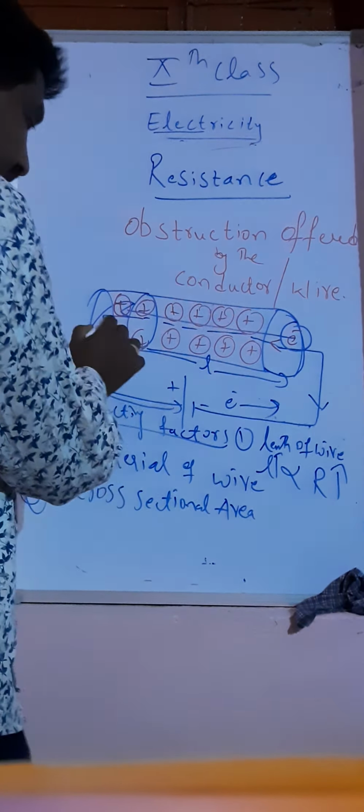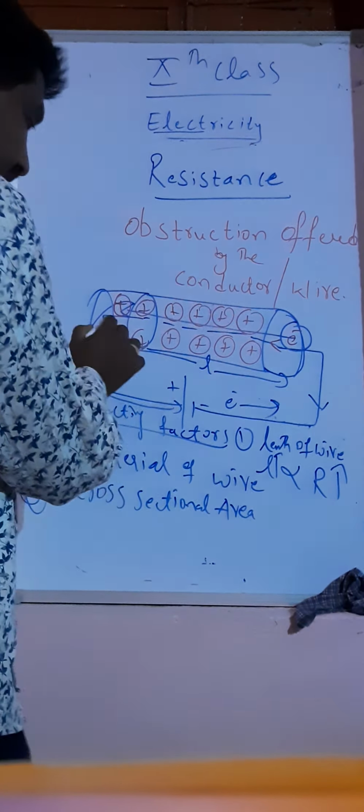The positive charge carriers remain the same, and the flow path of electrons also remains the same. But what we have done is, this area is A1, this becomes A2. The area has increased, with no change in the number of protons and electrons. Then the electron has a clear path to move from one end to the other, so the electron does not face much collision or distraction from its path.